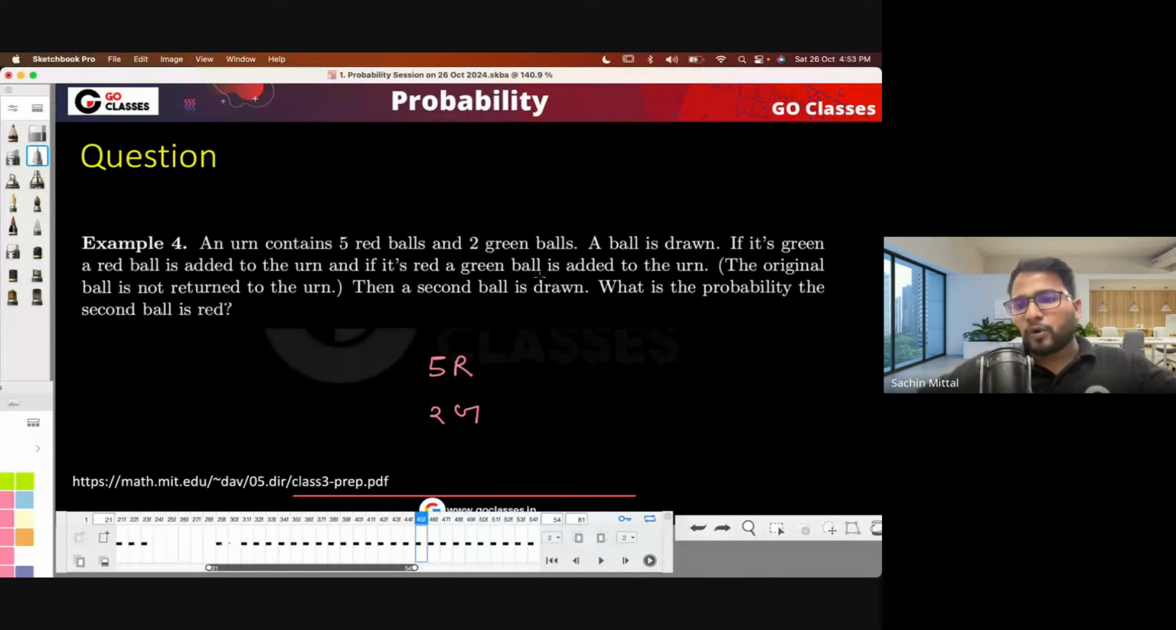The second ball is drawn. What is the probability that the second ball is red? Okay. Just try to solve this question.